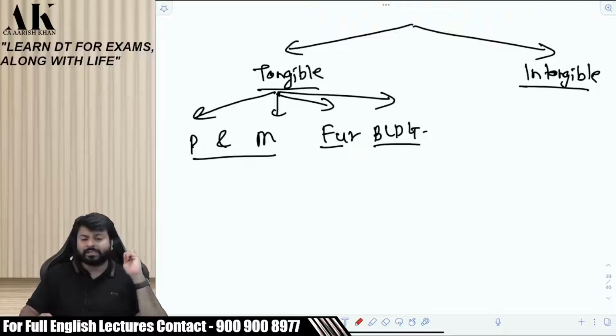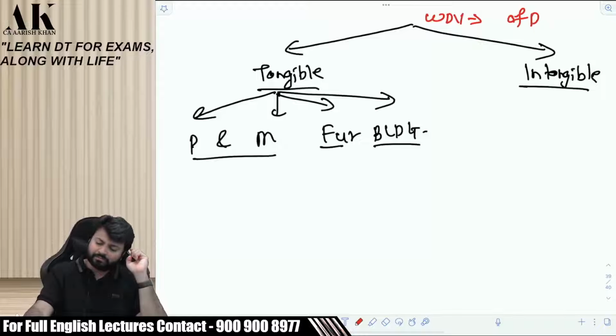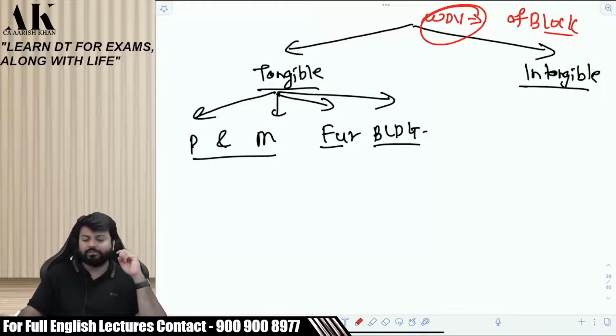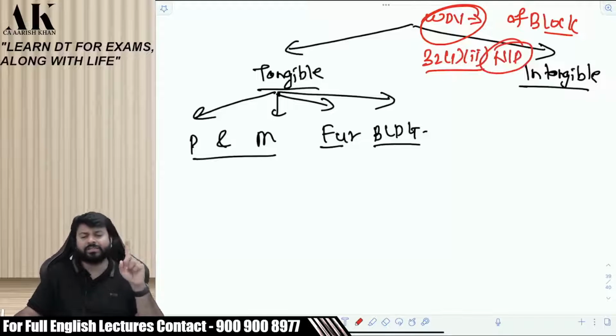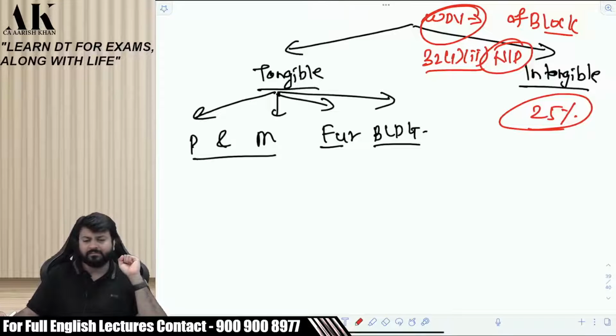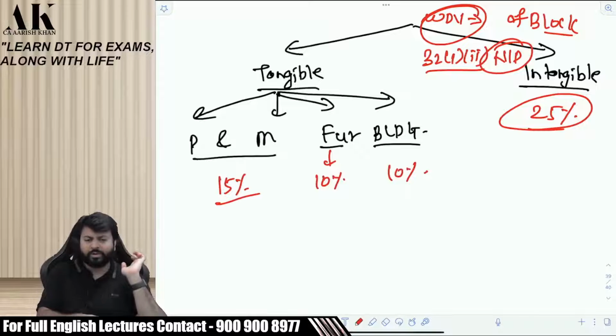Now let us come to tangible assets. Now let us discuss the rates of them, and all of them will be depreciated on WDV of the block. WDV method has to be followed in section 32 subsection 1 clause 2 at least, which is the normal depreciation. Okay. Now listen carefully, all of you. I am talking about the rates of depreciation now. You have to remember these rates. Intangible asset is depreciated at 25%. Okay. Shall I go ahead? Furniture 10%. Building 10%. Plant and machinery 15%. Okay.